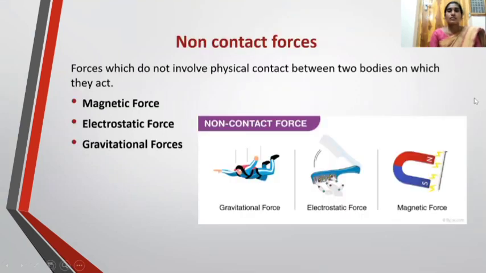Now we will discuss non-contact forces. Forces which do not involve physical contact between two bodies on which they act are called non-contact forces. Clear? What is a non-contact force? The force that acts when there is no contact between two objects. The examples of non-contact forces are magnetic force, electrostatic force, and gravitational force. Here are some pictures. They are showing different non-contact forces. Non-contact forces are also named field force or force at a distance.